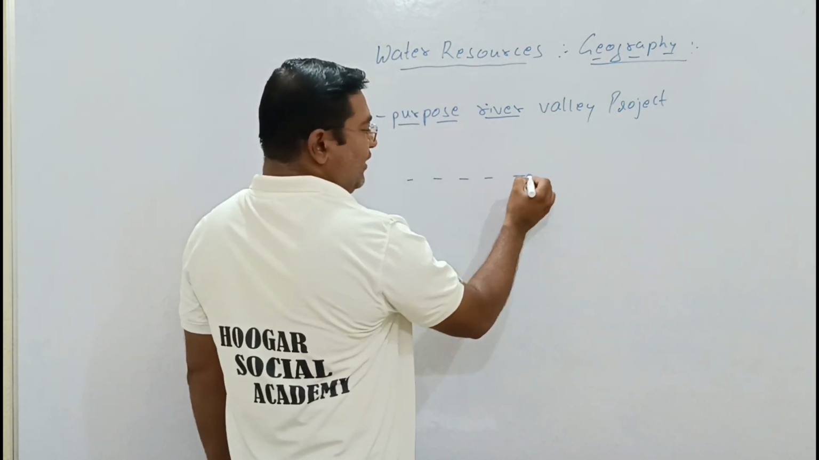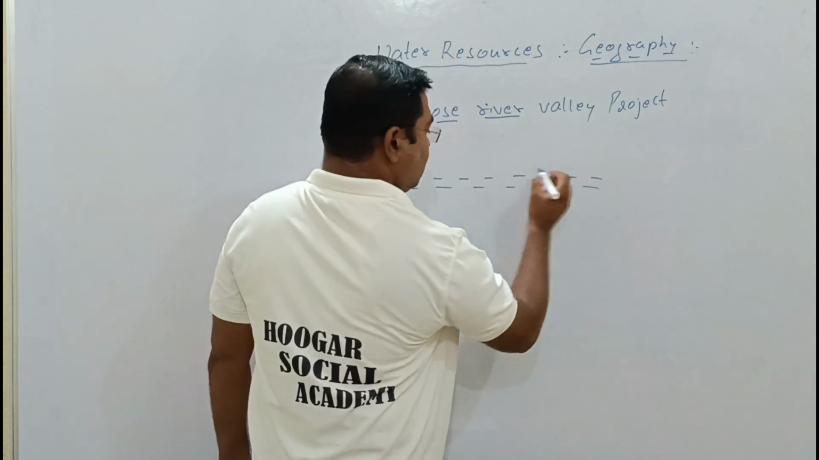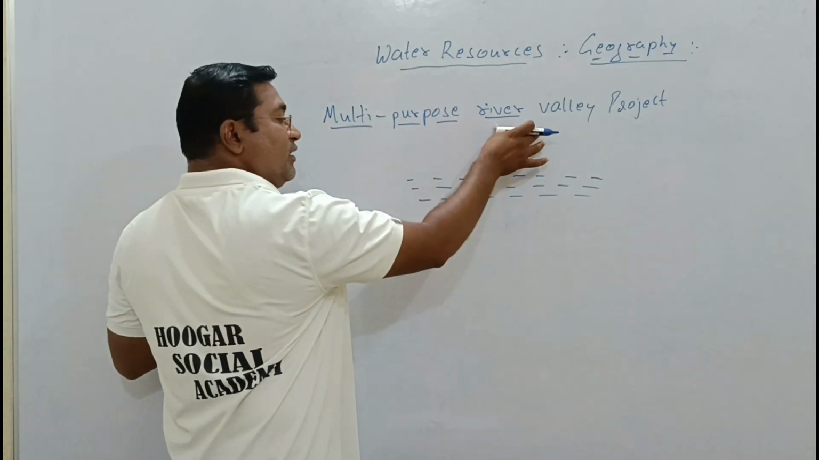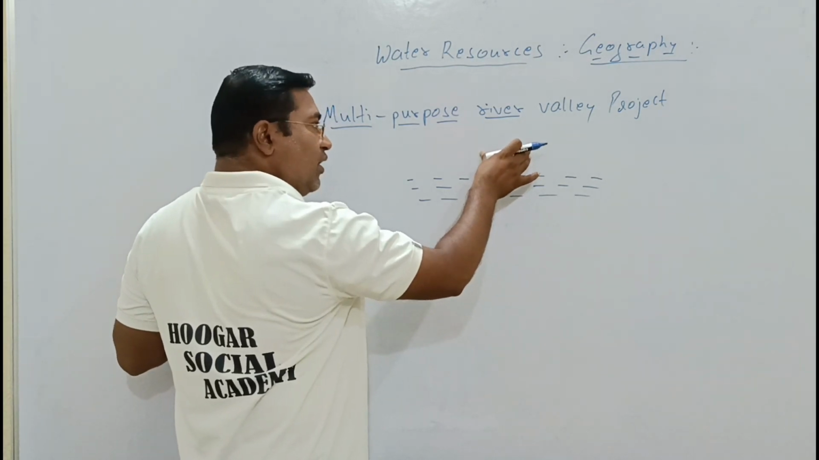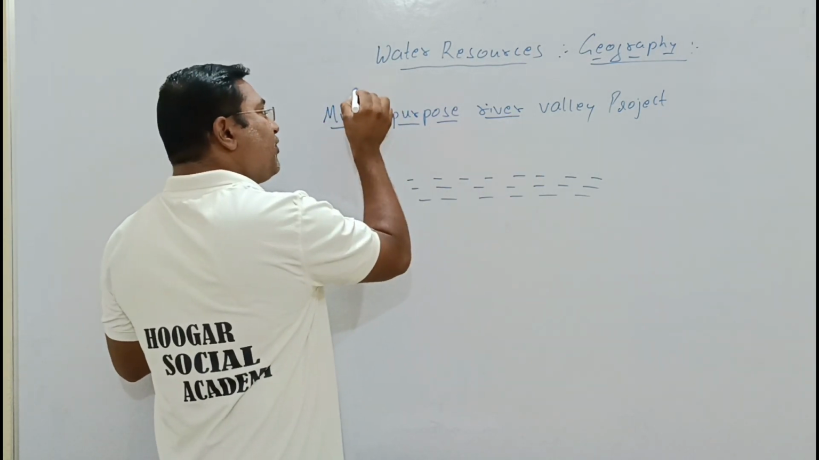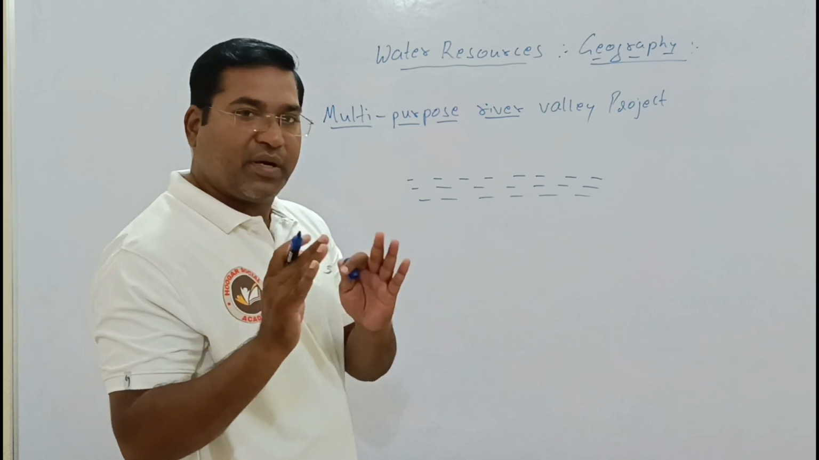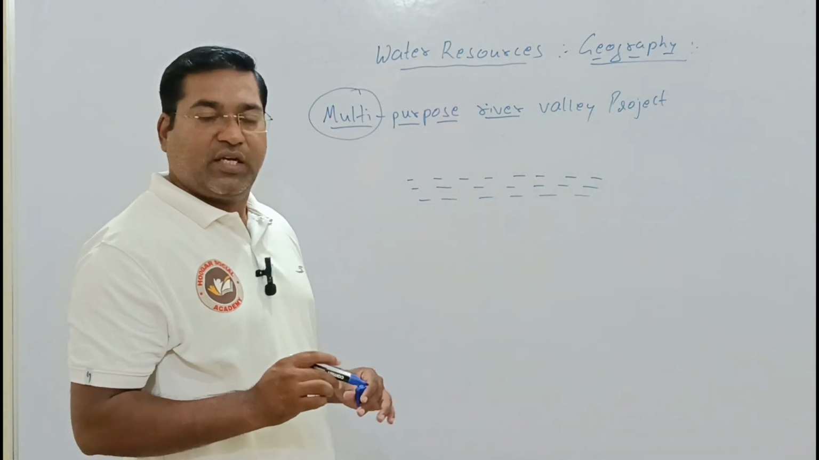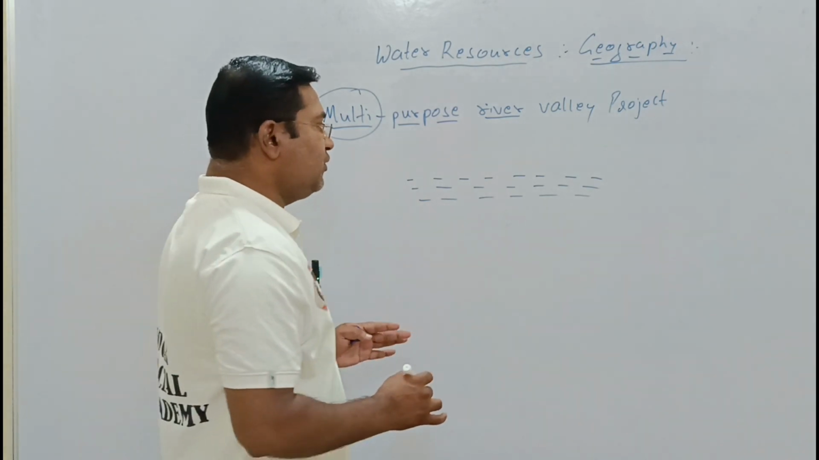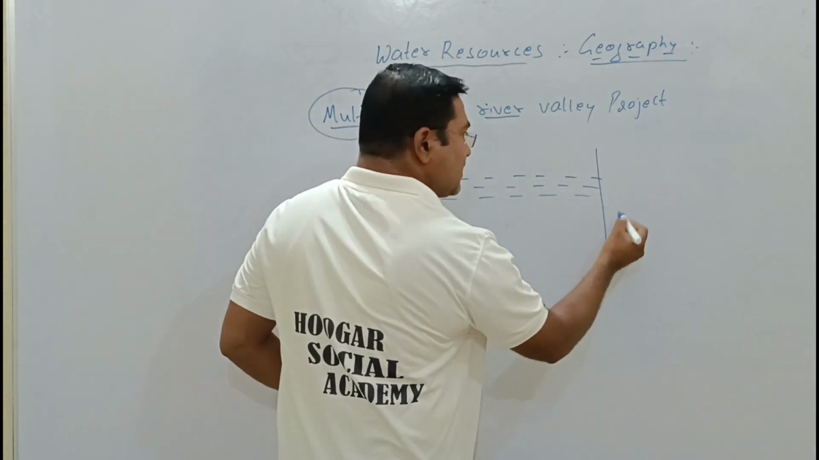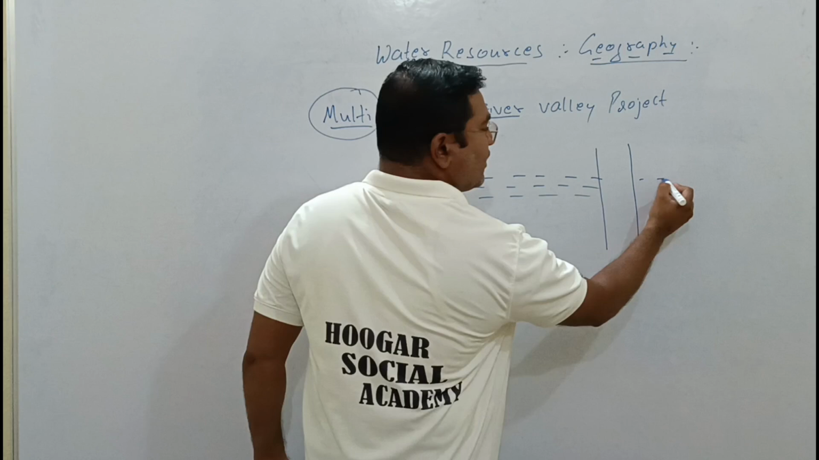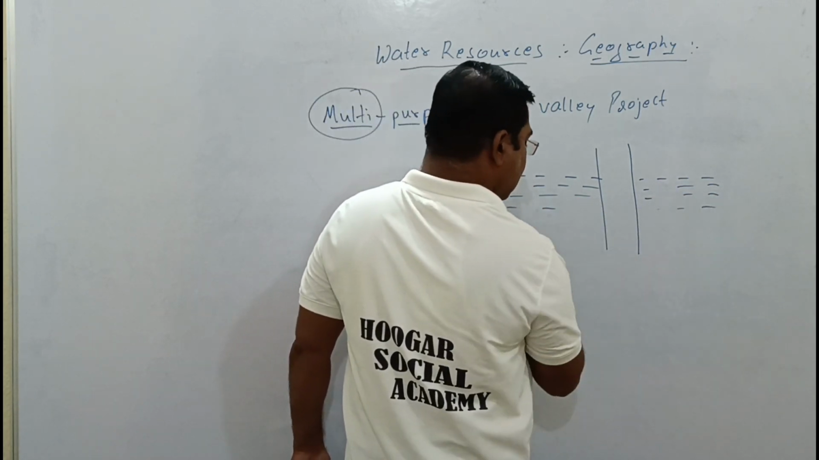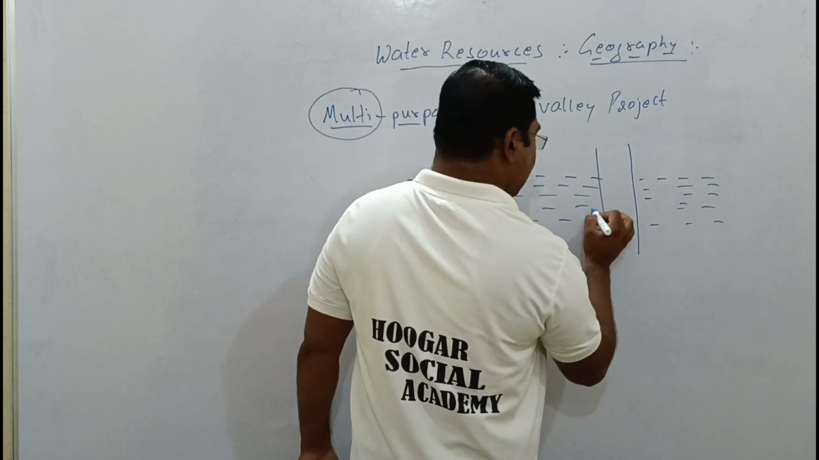Now the river, okay, this is a river. Here the project which we are doing on this river, we are not doing keeping in mind only one purpose, we have multiple purposes in our mind. So first, what we will do is, a dam will be constructed on the path of the river.